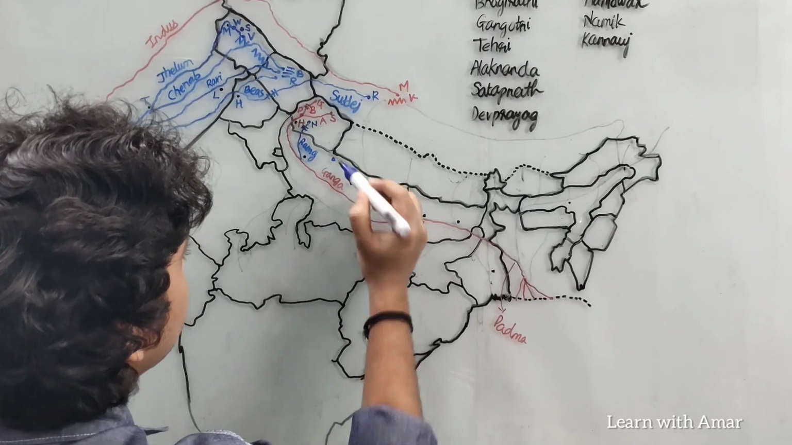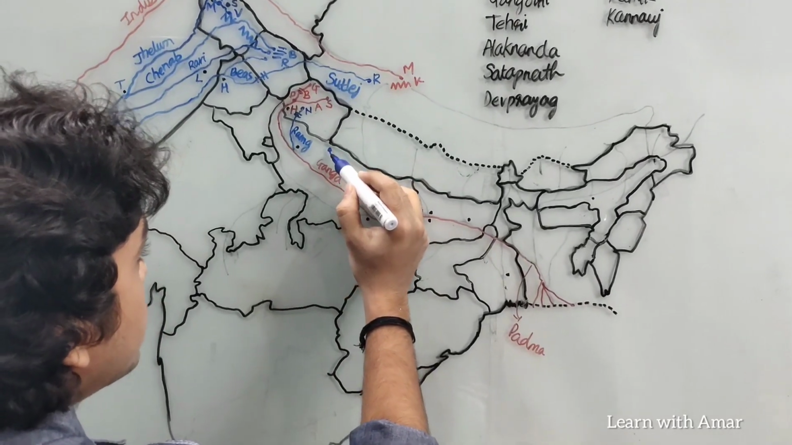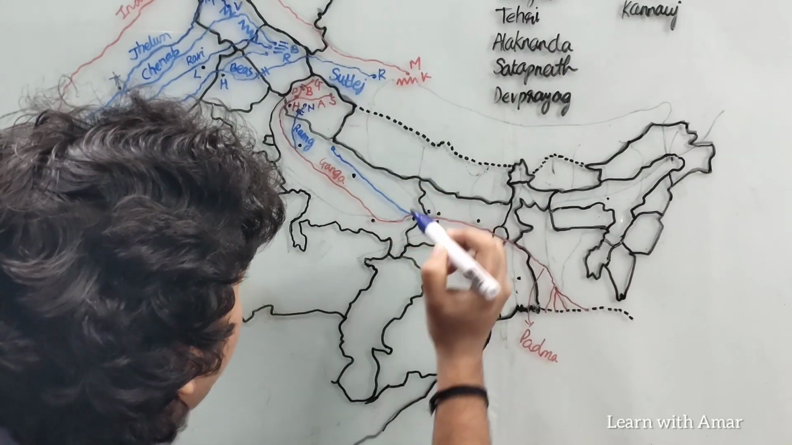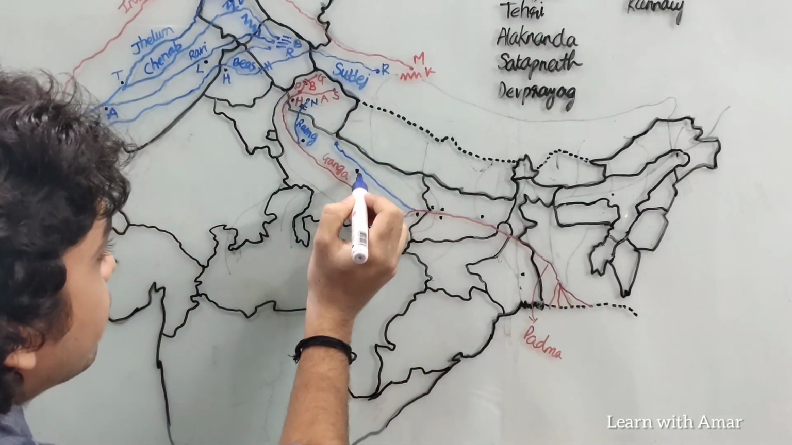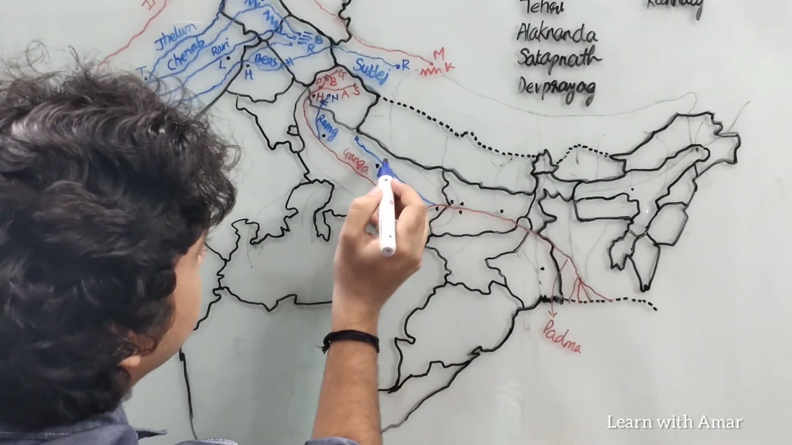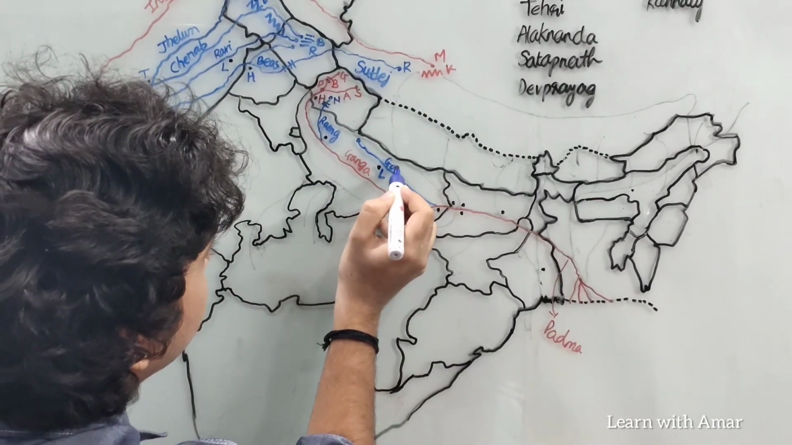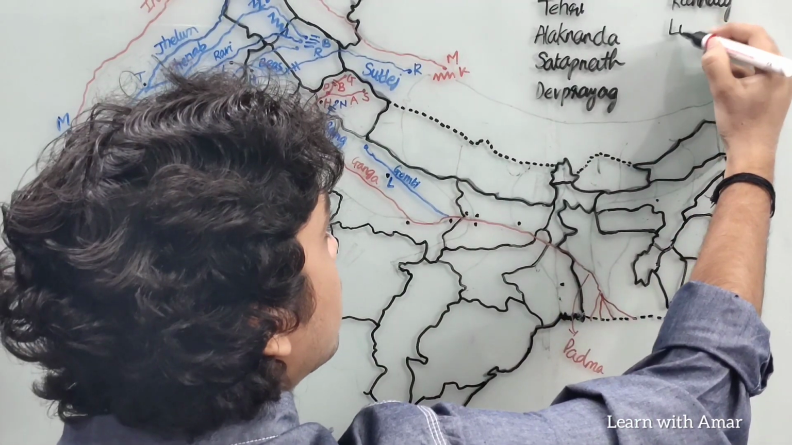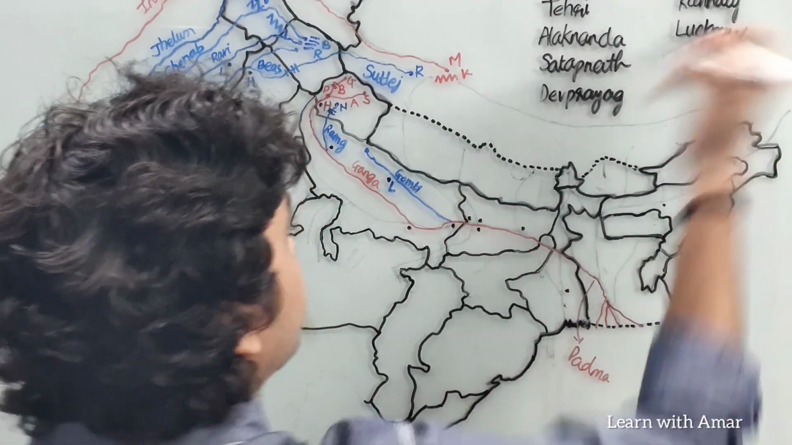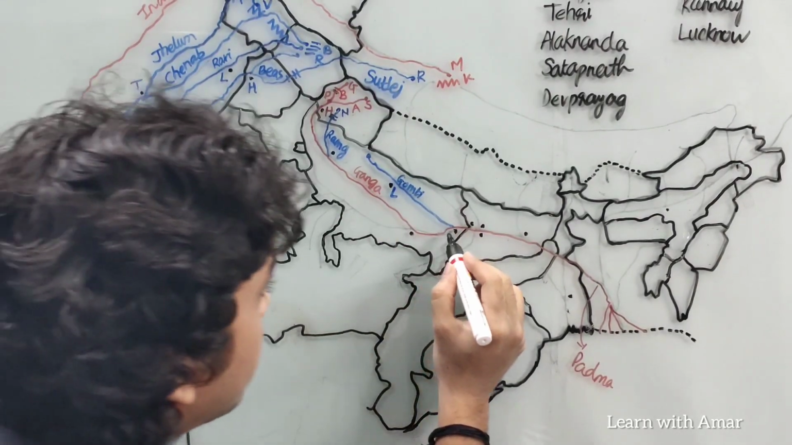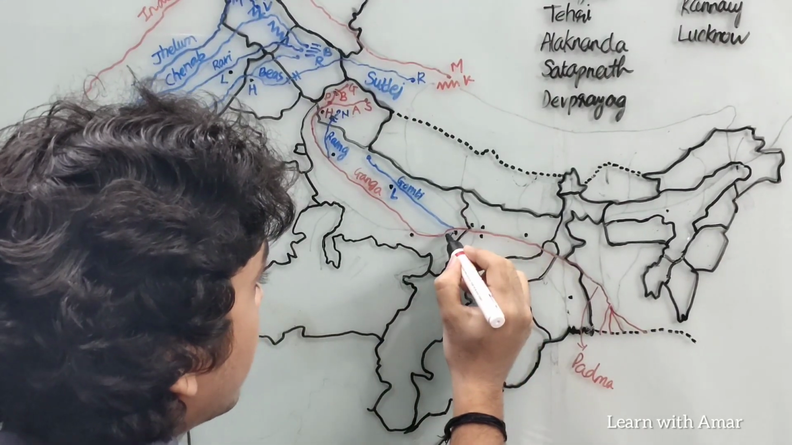Then we have the second tributary. This is Gomti. Gomti originates in Uttar Pradesh itself. It flows through Uttar Pradesh and then joins Ganga. We have the capital city of Uttar Pradesh, Lucknow, on this. So this is Gomti, and Lucknow lies on the banks of Gomti. We also have this where Gomti meets Ganga. This is Varanasi in Uttar Pradesh.